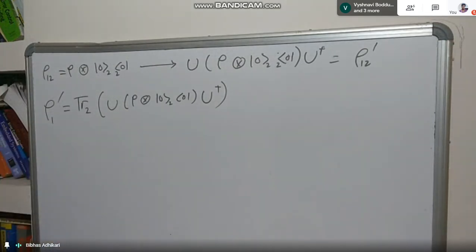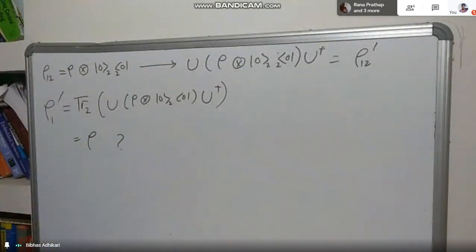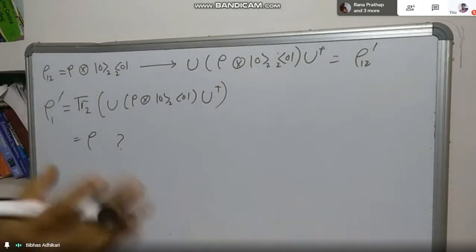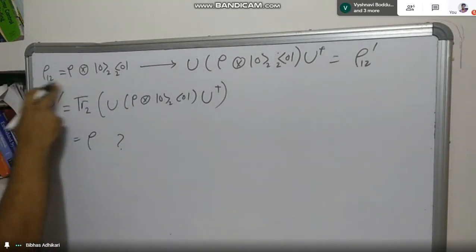Any question? It will be rho only, sir, I think. But this rho is any given density matrix, okay? It is not the density matrix of rho 1.